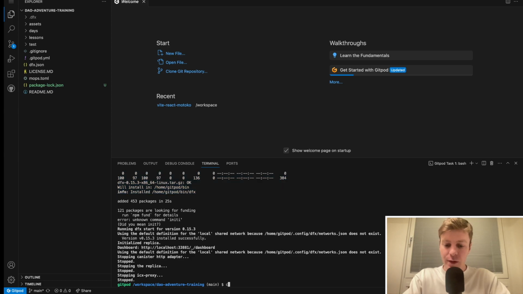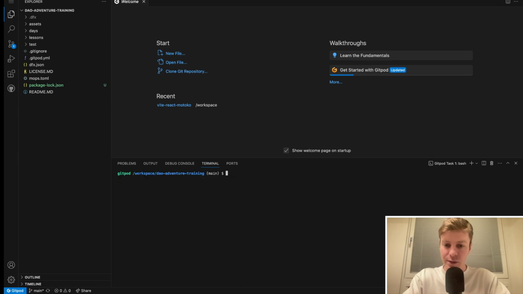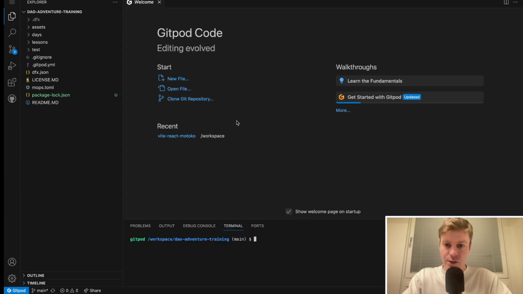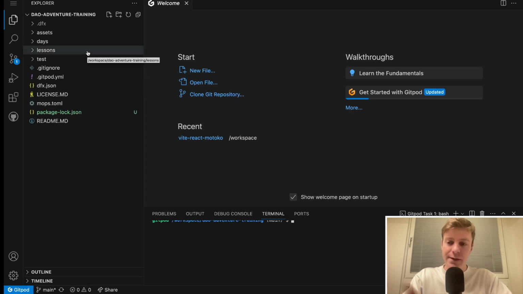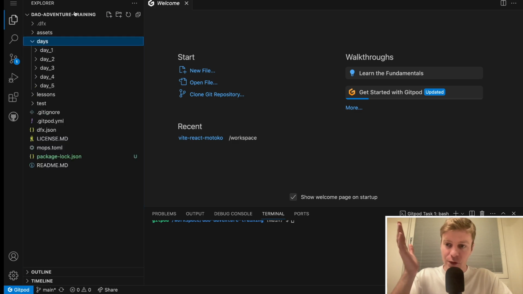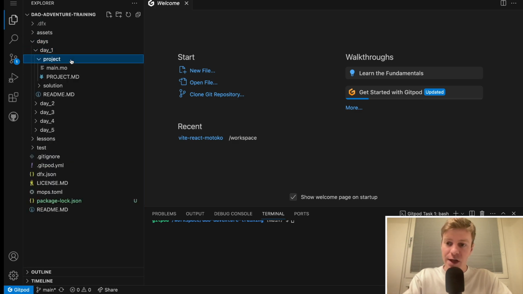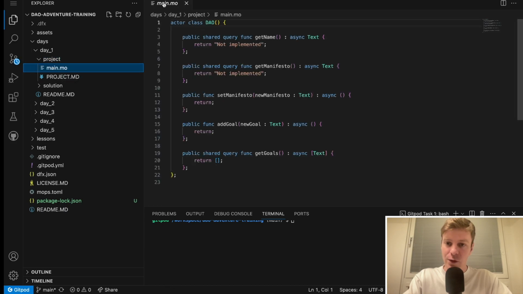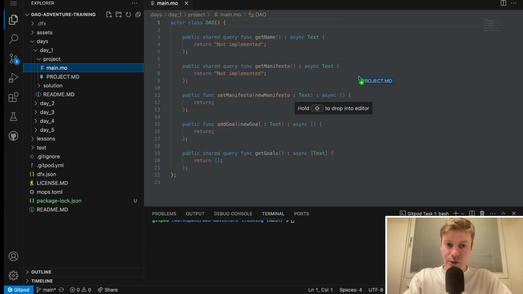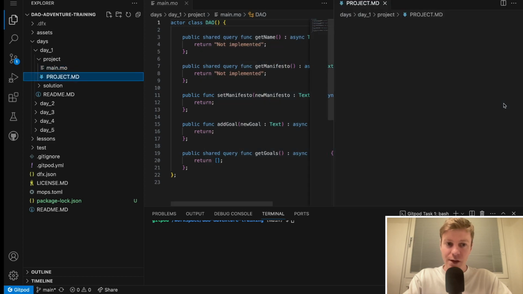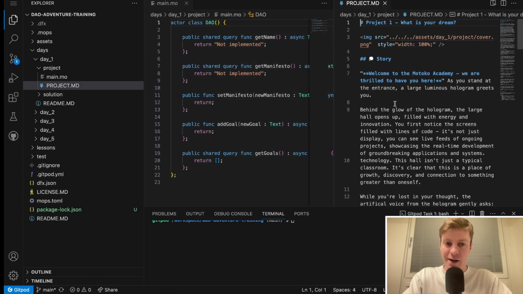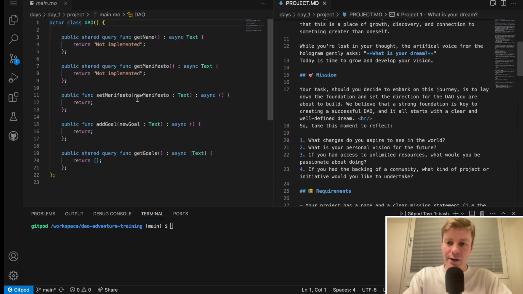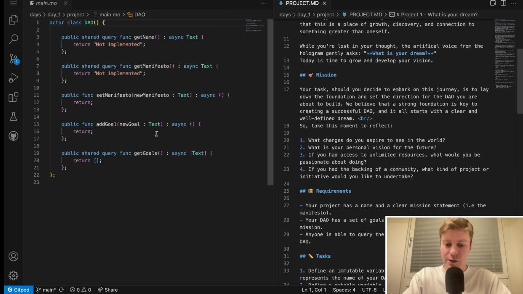I can run a clear command just to make sure that the terminal is clean. I will also reduce the size of the terminal, zoom in a bit for you. After that, you can take a look at the folder called days. Today we are building the project number 1, so day 1, then projects, and then main.mo. You can also grab project.md, so md for markdown. This is where the code and the text about your project is specified. We can close the Explorer and close the terminal for now.